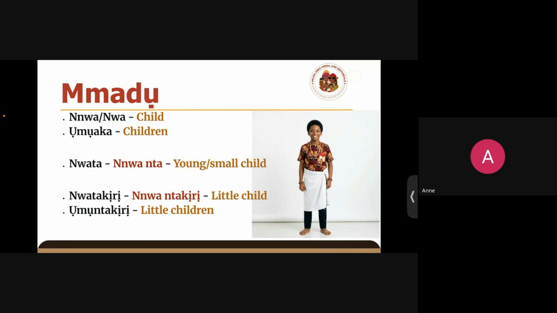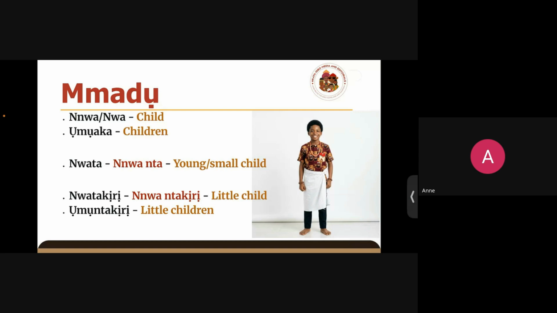Okay. Then we have nwata. Nwata is also a word for child. It can be said to be gotten from nwa, nta. So we know that nta in Igbo is small, just like obere also means small. Nta is also another word for small in Igbo. So nwanta could be where the word nwata was formed from.